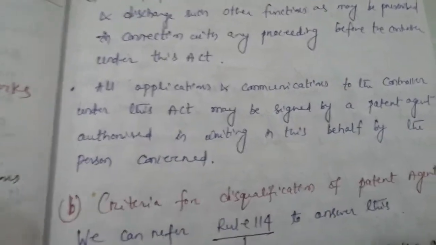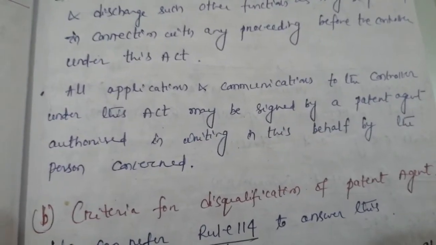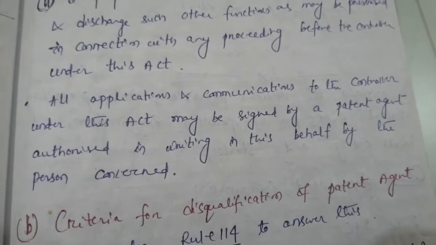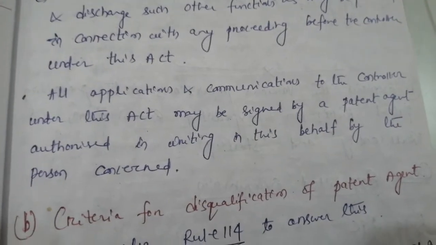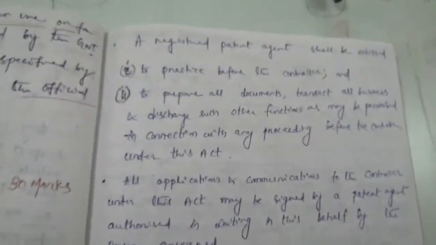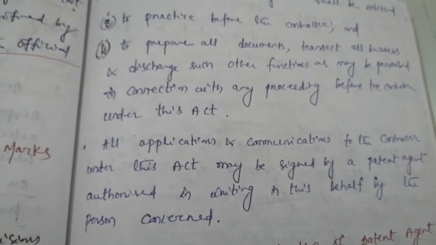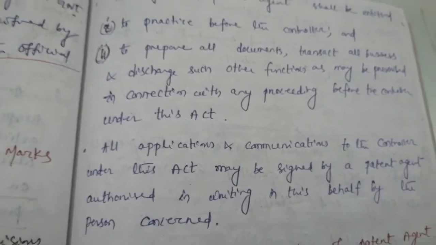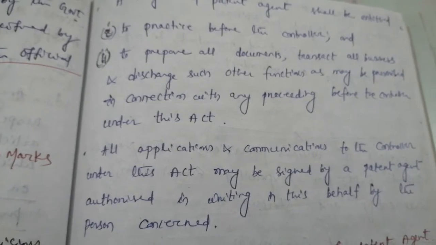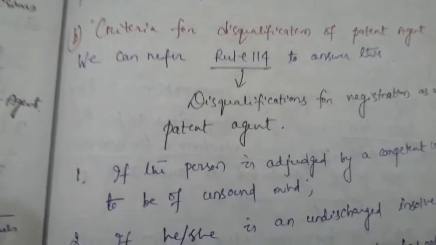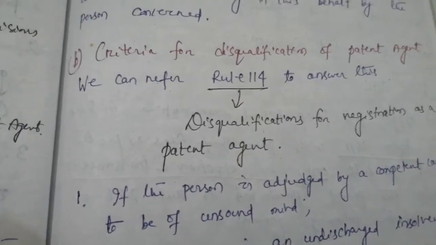All applications and communications to the controller under this Act may be signed by a patent agent authorized in writing in this behalf by the person concerned. So when you refer to these two sections, section 127 and 128, you can write down the role of a patent agent like this. Next we will go to bit B.